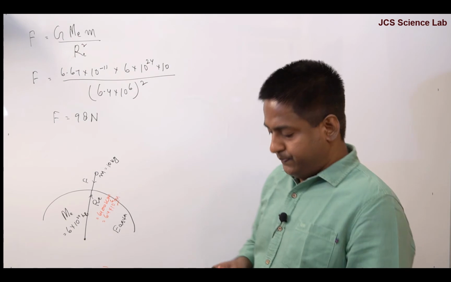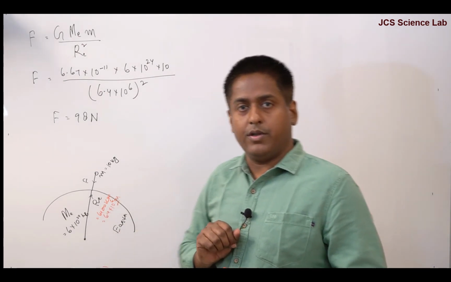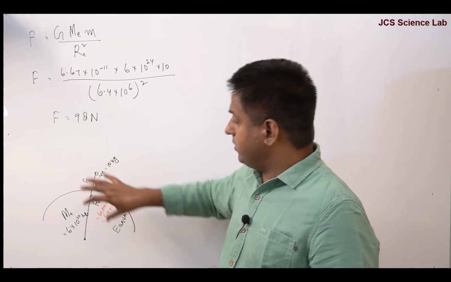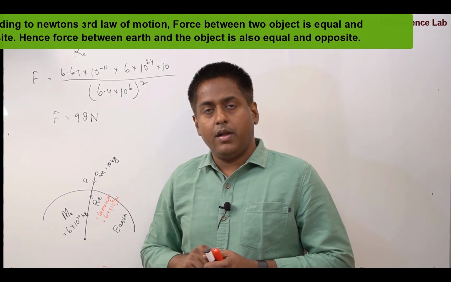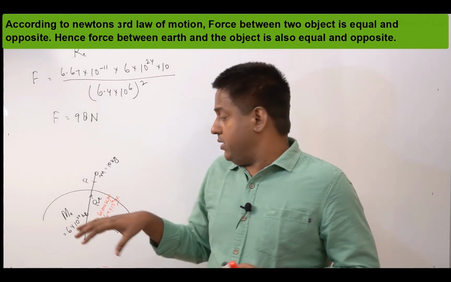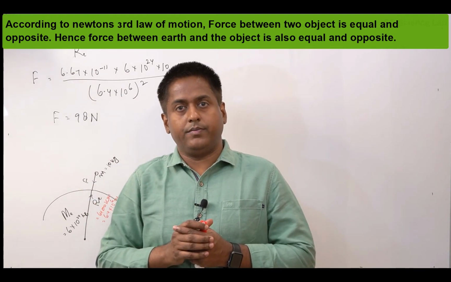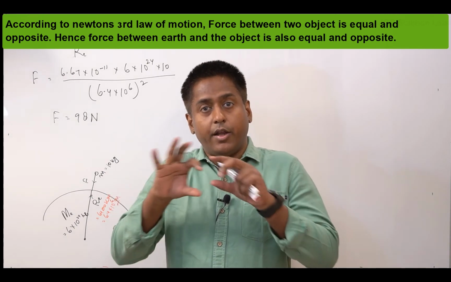Now see that. First of all, according to Newton's third law of motion, as I explained earlier, the force between Earth and this object is equal and opposite. And not only Earth and this object, between any two objects, this is valid, that the forces are equal and opposite.